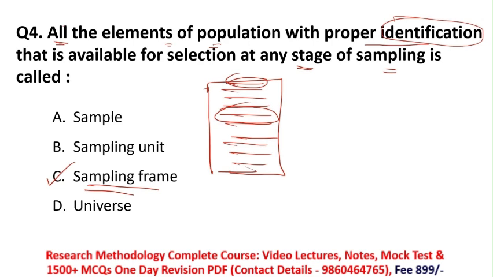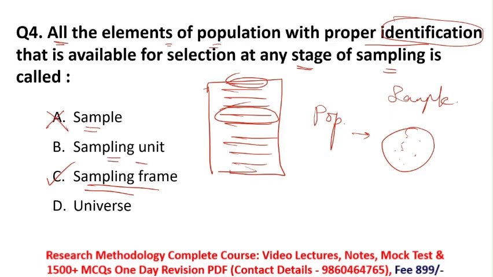So we'll see the incorrect options as well. So first option here is sample. So what is sample? Sample means you have some population and you are selecting a subset of your population, or some members of the population. So this is known as a sample. In a sample you don't have all the population members and their identification. So here option A is incorrect.